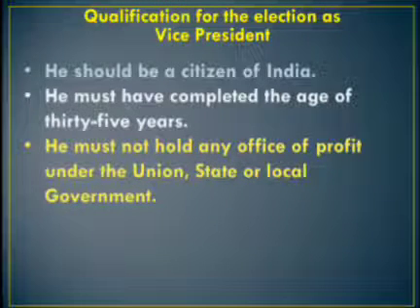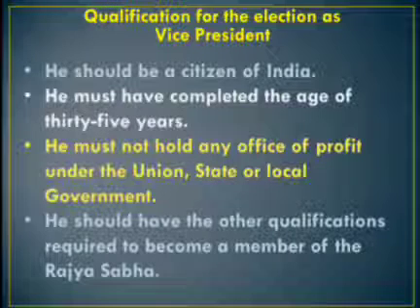The term of office of the Vice President is 5 years. The Vice President is ex officio chairman of Rajya Sabha. When the President is unable to discharge his duties due to illness or absence from the country, the Vice President attends to the functions of the President.